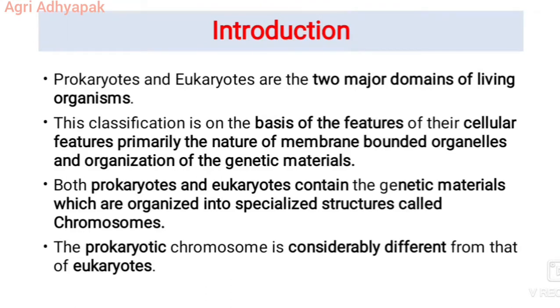Prokaryotes and eukaryotes are the two major domains of living organisms. This classification is on the basis of their cellular features, primarily the nature of membrane-bounded organelles and the organization of the genetic material. Both contain genetic material organized into specific structures called chromosomes. Even though the term chromosome is accurate only for eukaryotes, the genetic material of prokaryotes is also described as the prokaryotic chromosome. The prokaryotic chromosome is considerably different from that of eukaryotes.